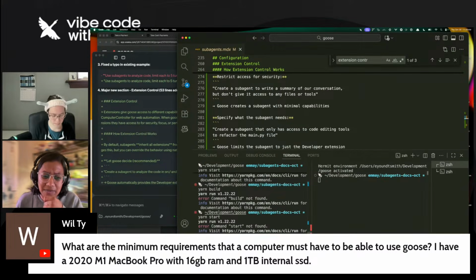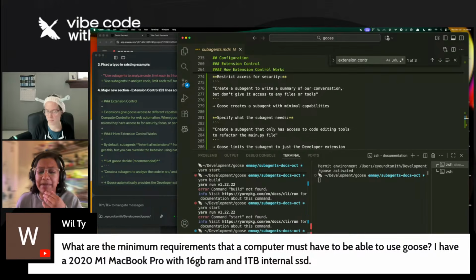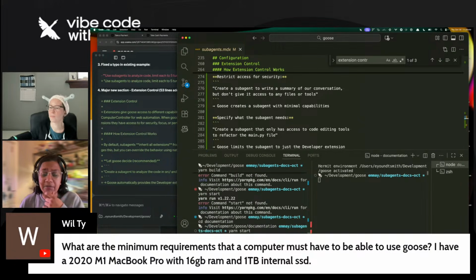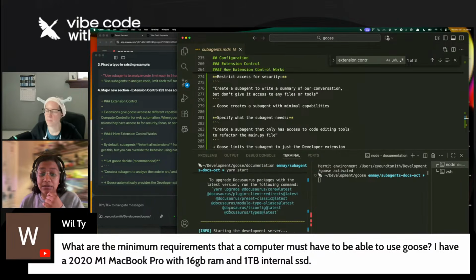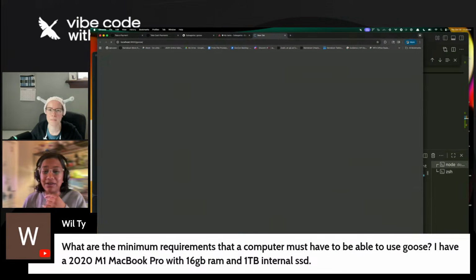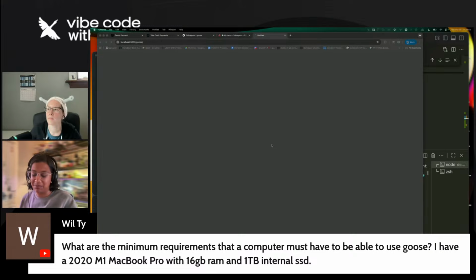16 gigabytes of RAM is not bad. It's pretty decent actually. But it depends on what you're doing. I wouldn't say that Goose itself is necessarily intensive. Maybe when you're first downloading it from the internet, but.